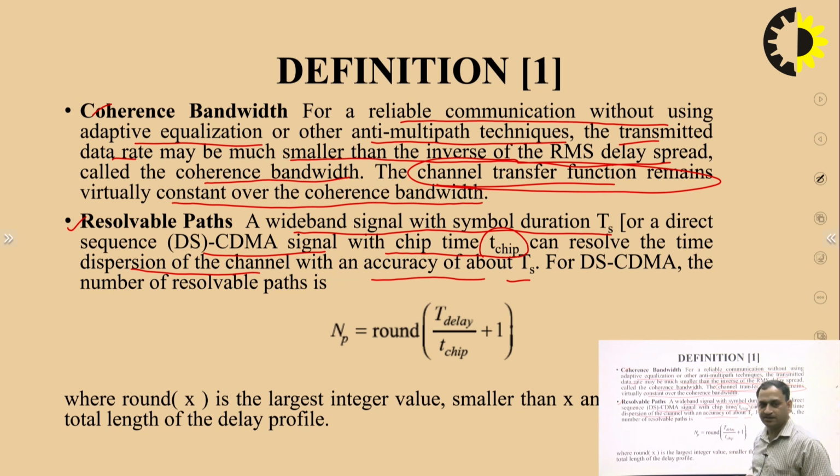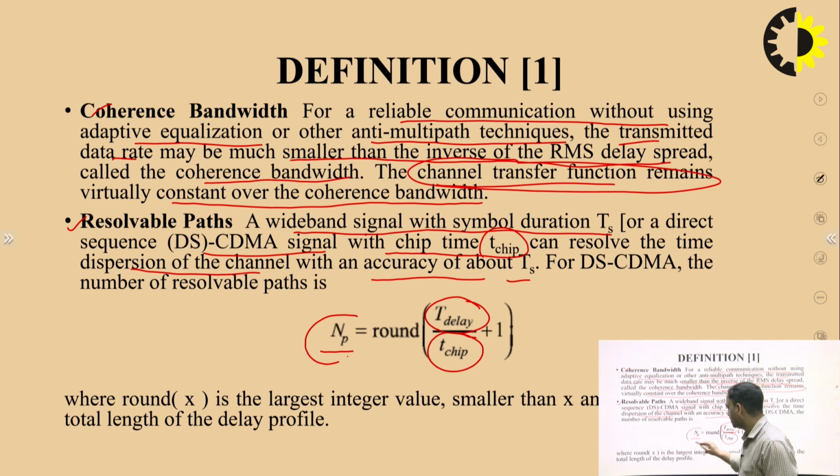For DS CDMA, the number of resolvable paths is Np, that is the floor of T delay upon T chip, plus 1. T delay is the total time delay between tau naught to tau n, and T chip is the bit duration of the signal, okay, 1 bit duration of the signal. Based on that we can find the number of resolvable paths through which the ISI can be reduced.